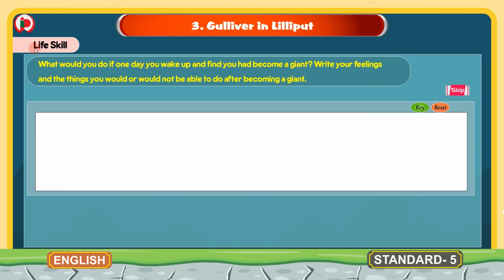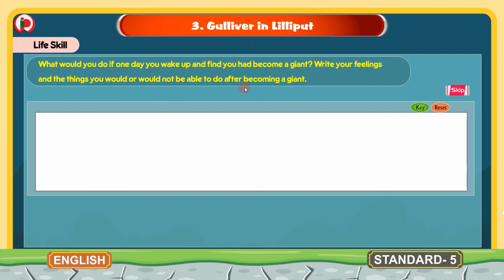The next section here is life skill. What would you do if one day you wake up and find you had become a giant? Write your feelings and the things you would or would not be able to do after becoming a giant. Children, just imagine one day you woke up and find that you have become a giant. A giant is the one who is very, very big. And write your feelings and the things you would or would not be able to do.